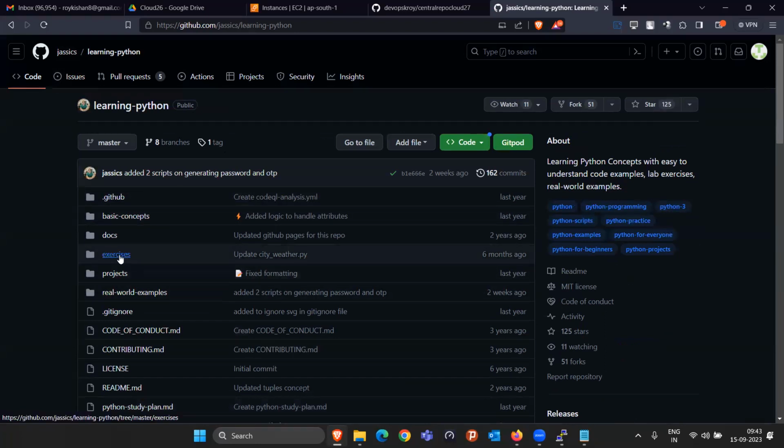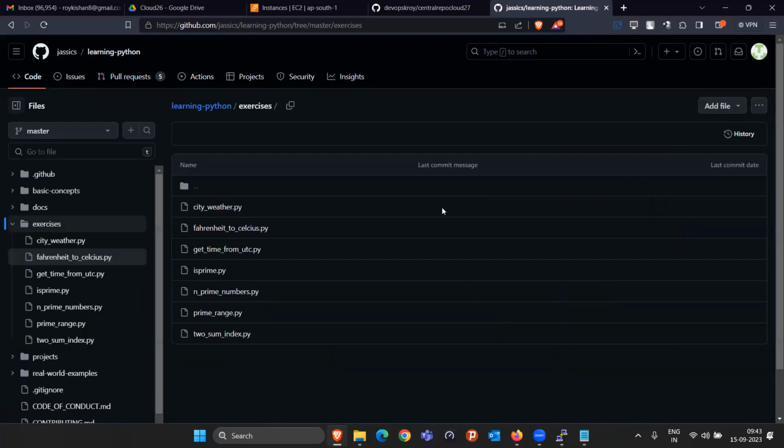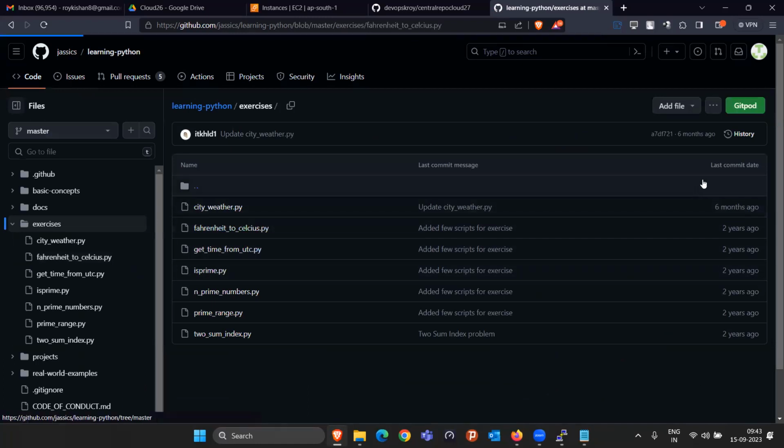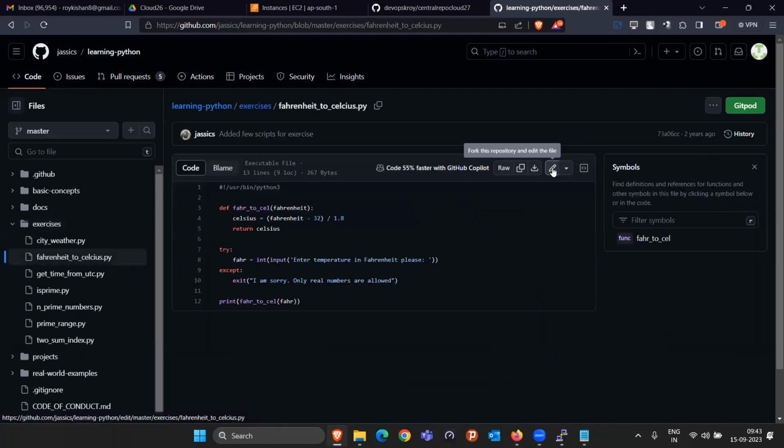If I want to do some changes to test it or something, I cannot come here and edit this file. I don't have the permission to edit it. See, if I try to edit this, it says fork this repository, then only you can edit this file. Making sense? Fork this repository. If I click on the edit option, it is not going to work.